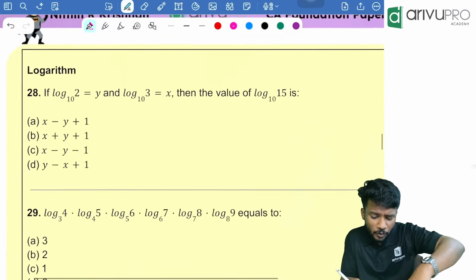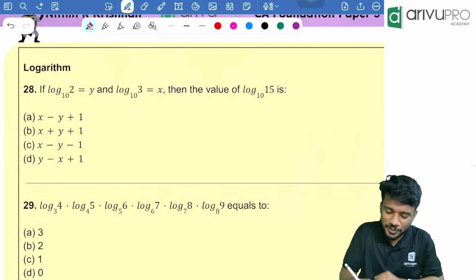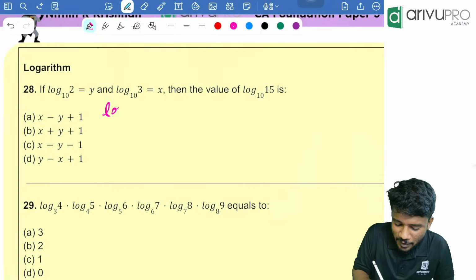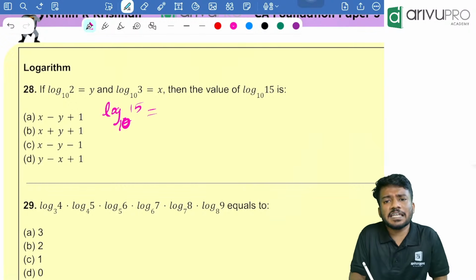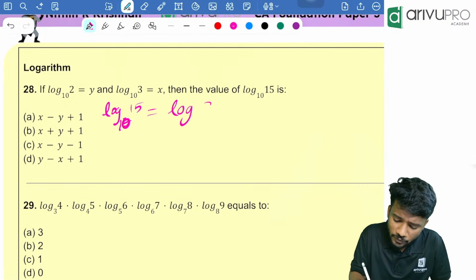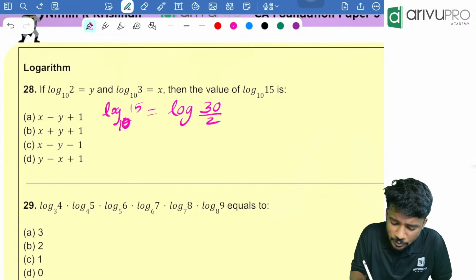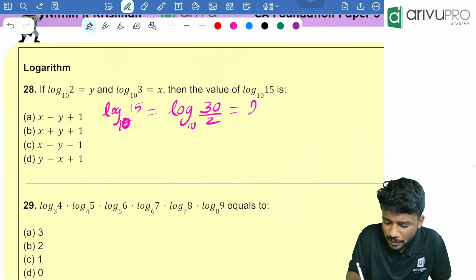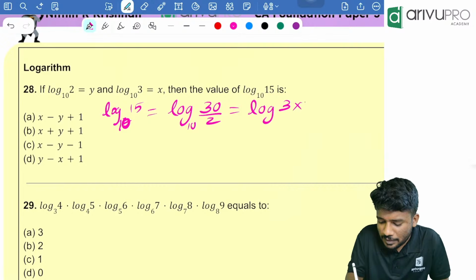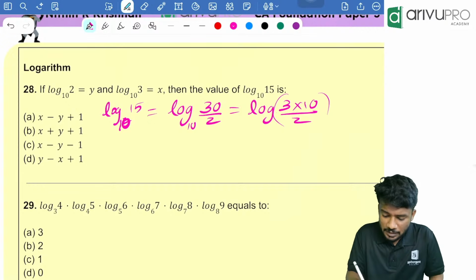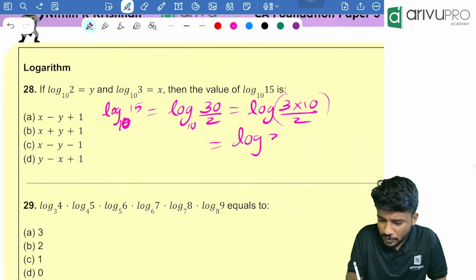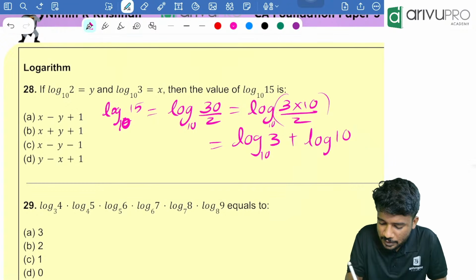Next question, people, logarithm. Another direct type of question. We need to find the value of log of 15 to the base 10. Now people, we know that log of 15 is nothing but log of 30 divided by 2, to the base 10. So this can be written as log of 3 into 10 divided by 2. Log of 3 into 10 can be written as what? Log of 3 plus log of 10. Everywhere the base is 10 itself.